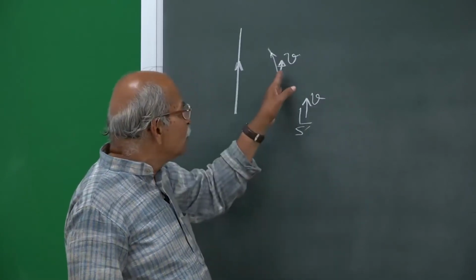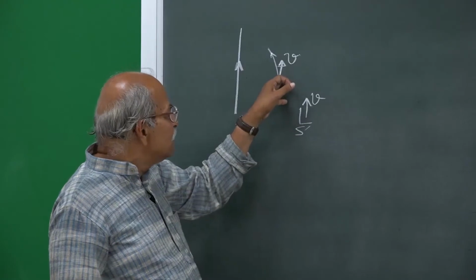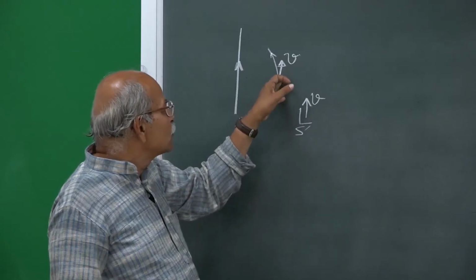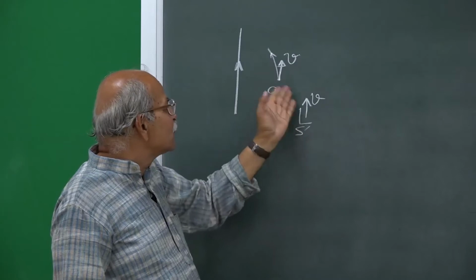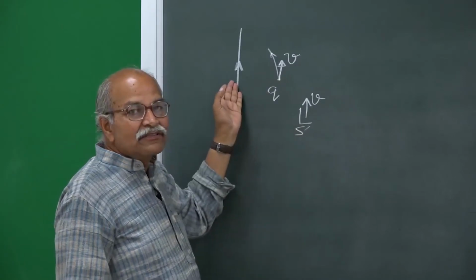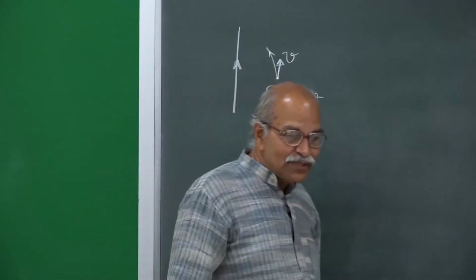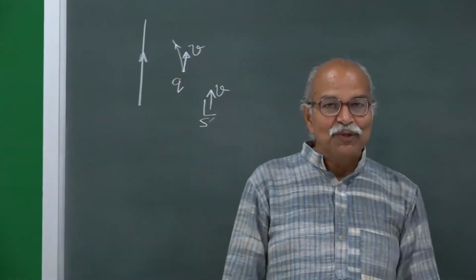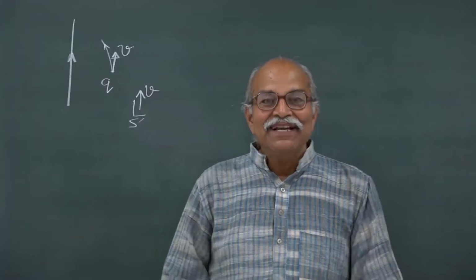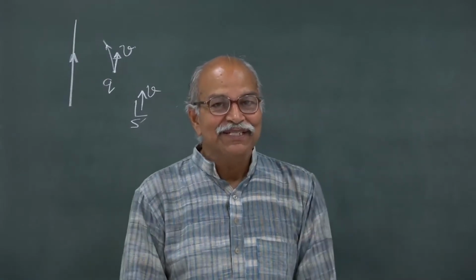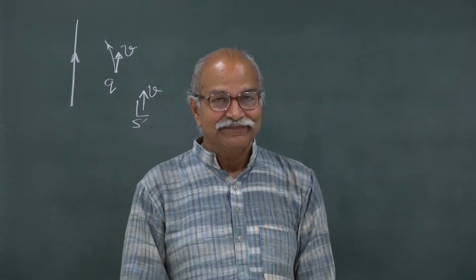And if there is no magnetic force, then it should just stay there. Why should it go towards this wire? So, that is a dilemma many students have when they do not know about relativity. These are the kind of questions which I want to address today.